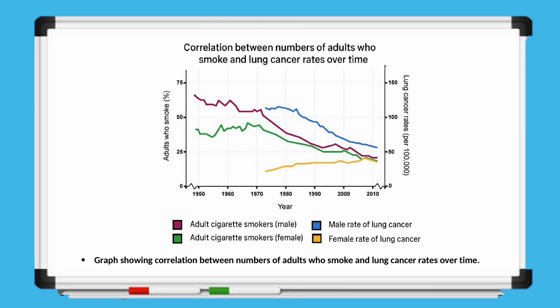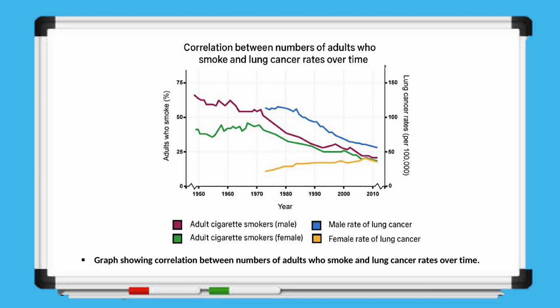The data shows a clear relationship between smoking prevalence and the occurrence of lung cancer. Among males, smoking rates were highest around 1950 and then steadily declined in the years that followed. However, lung cancer rates in males continued to rise sharply after this period and only began to fall decades later. This time delay reflects the long-term effects of smoking and the slow development of lung cancer.